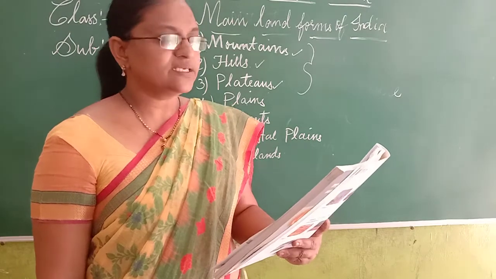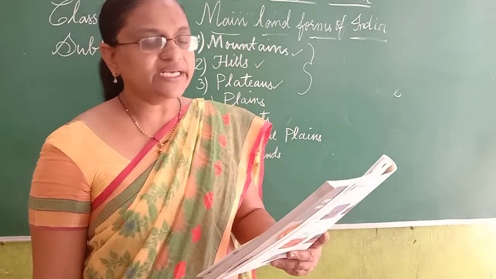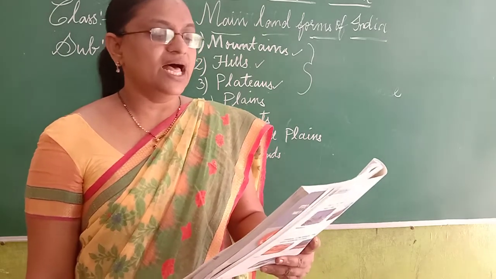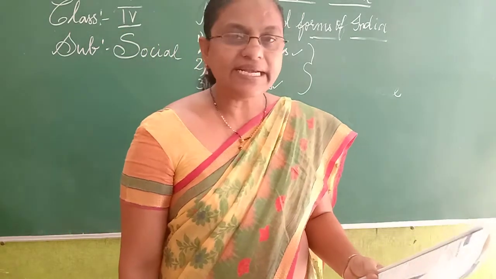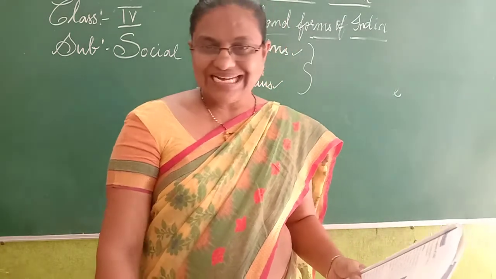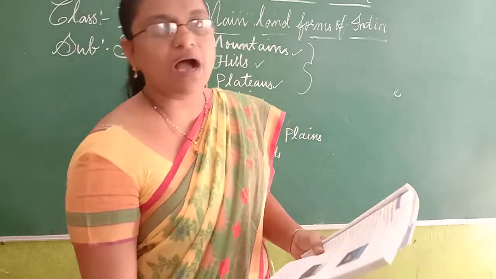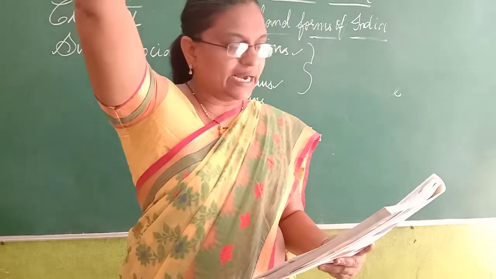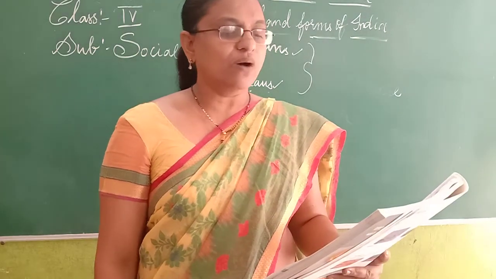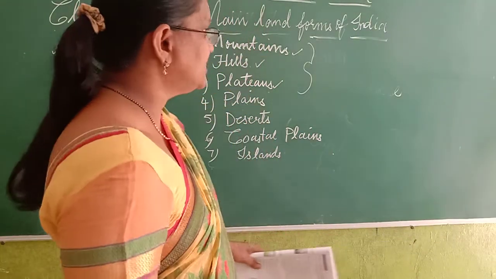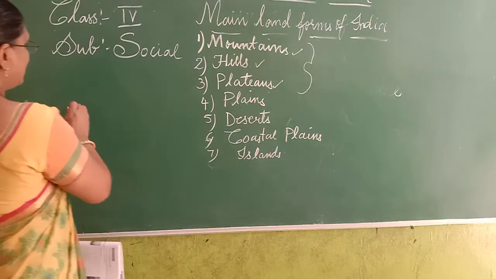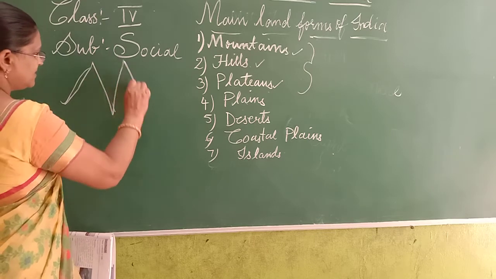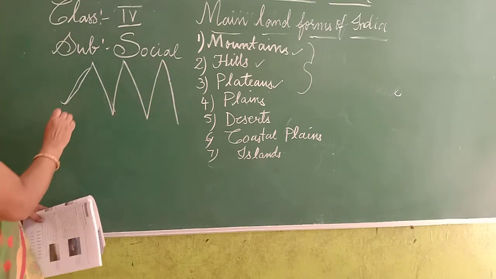Understood? The first one is mountains. Mountains are much higher than the land around them. So what is a mountain? The land is down, isn't it? The land is down and the mountains are very high above the land. They have steep slopes and high peaks. Okay children, listen how the mountains look. It looks like this, no?